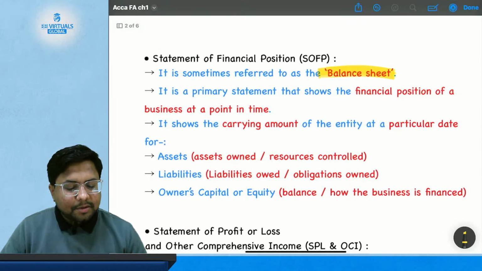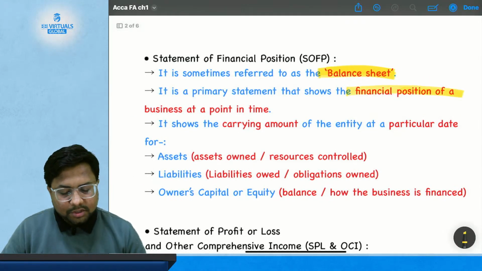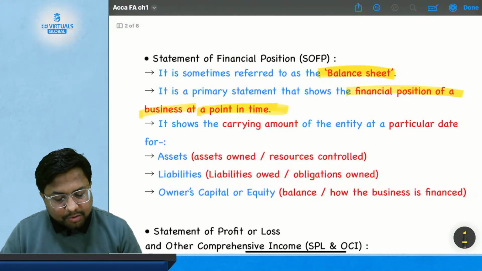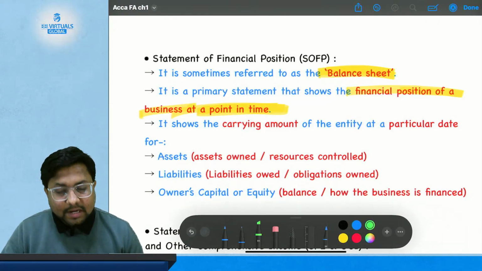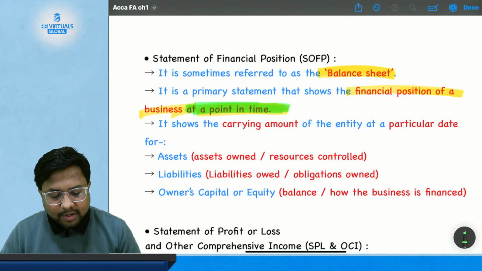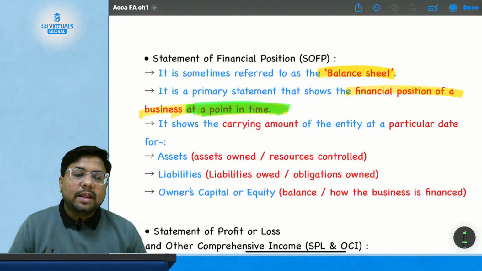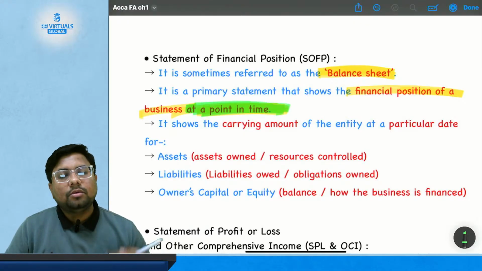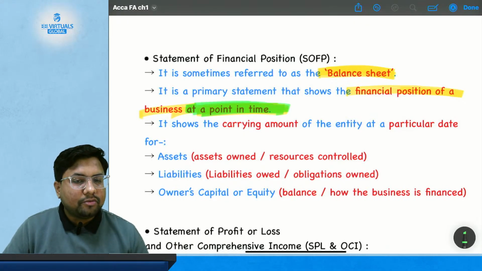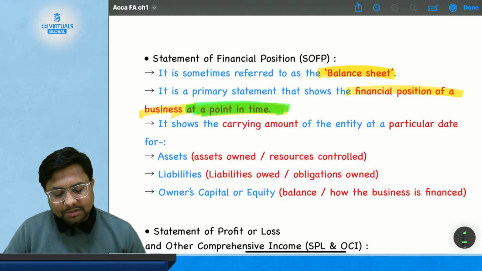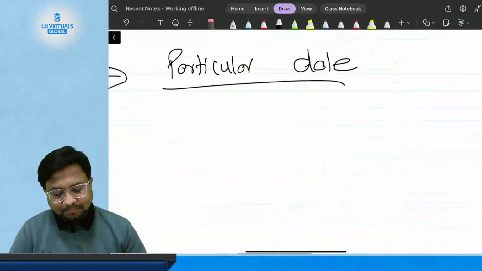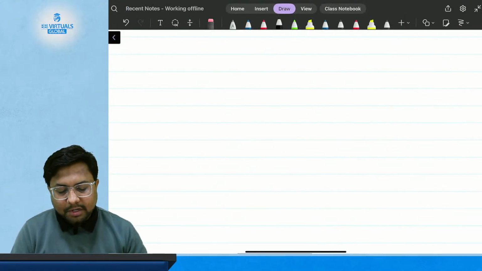It is the primary statement that shows the financial position of a business at a point of time. What is highlighted again? At a point of time. So what is your financial position at a point of time? That is going to be shown by the statement of financial position, or balance sheet. Now, what does that mean in detail?